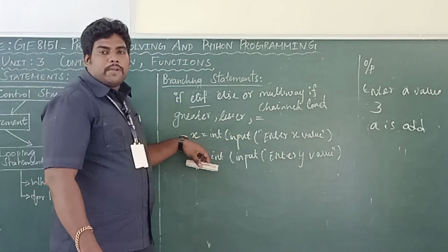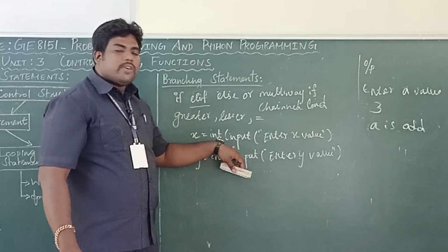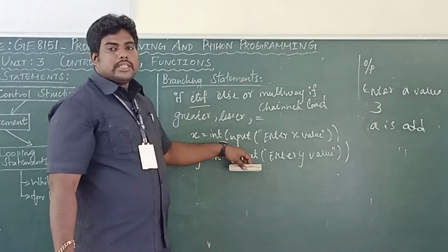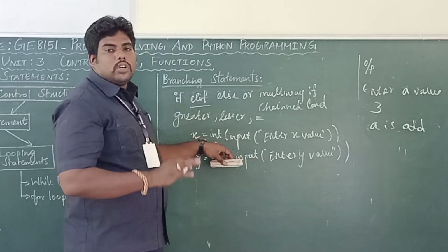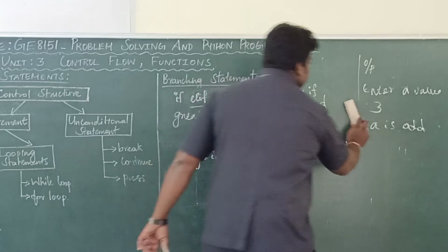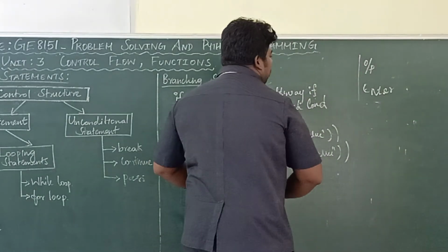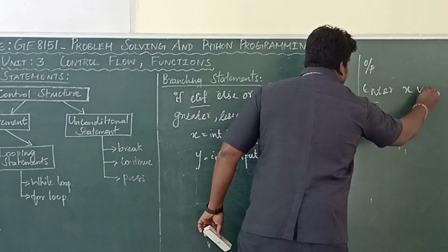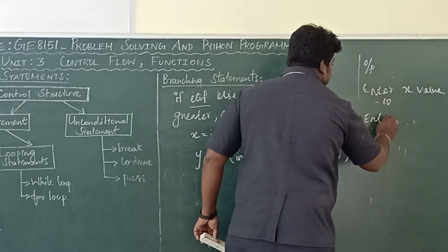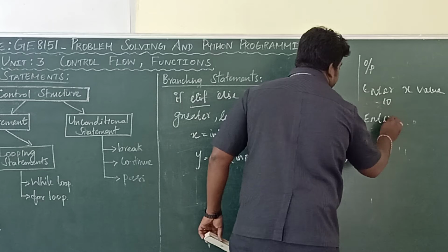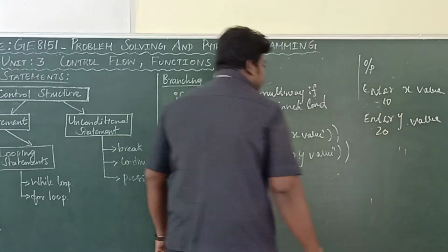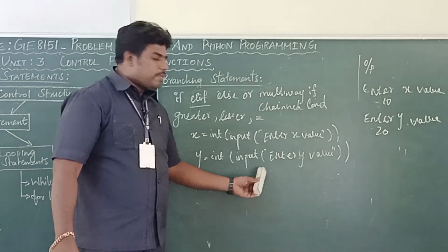First you are going to get the input of x value. The input function is used to get the input as a string. Int will convert it into an integer. So x value and y value I am getting from the user. On the output screen it will display enter x value, for example 10, enter y value, it is 20. Okay, two inputs I got.